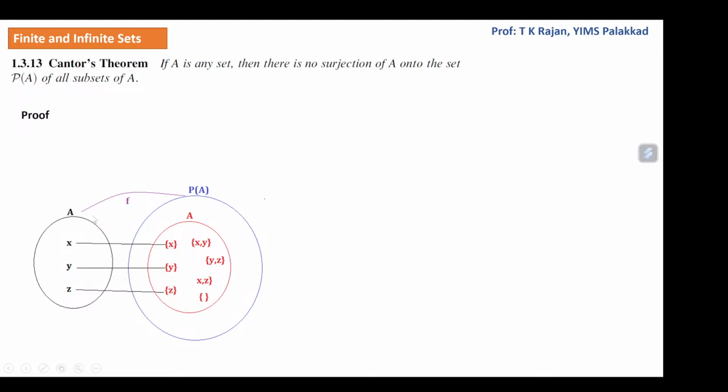Now, if at all we can define a function f from A to P of A, since there are only 3 elements, a maximum of 3 images can be there. For example, x is mapped to set x, y is mapped to set y, z is mapped to set z, like that. In this mapping, you can see that there are subsets of A like set xy, set yz, set xz, etc., which do not have any pre-image in A. That means this f cannot be a surjection.